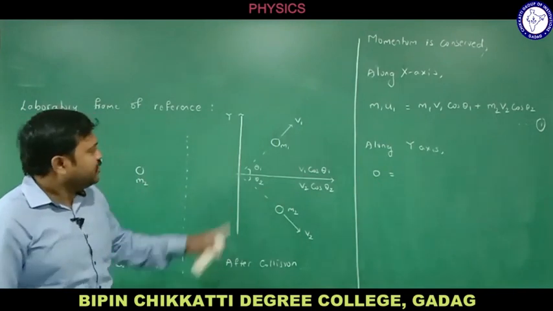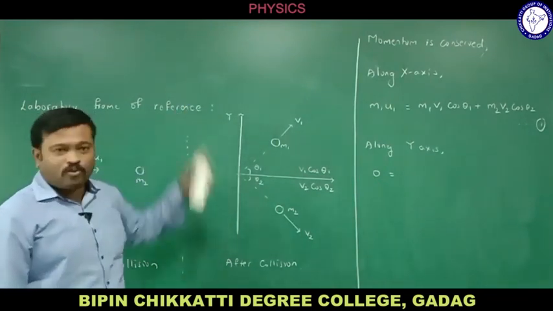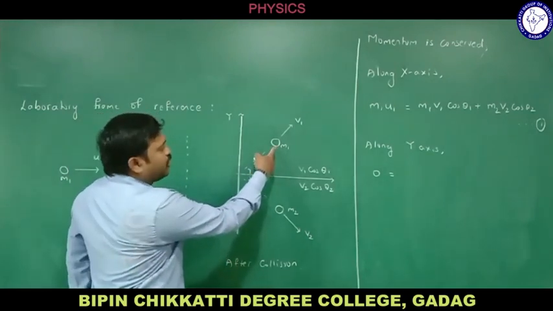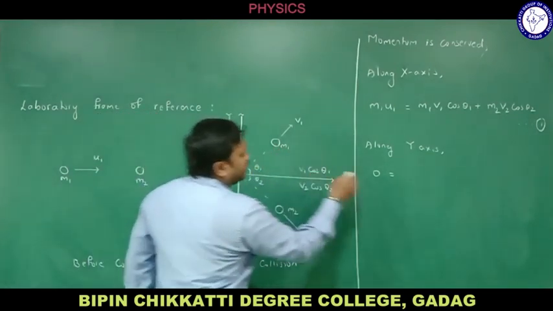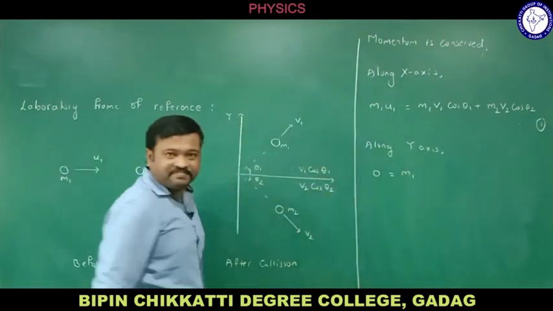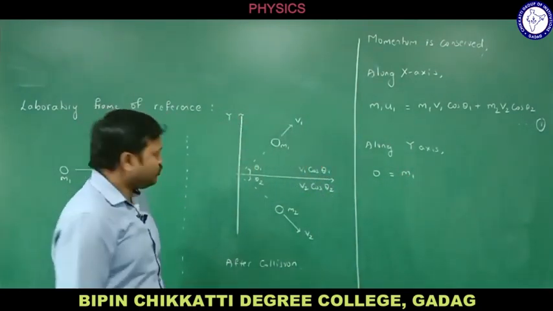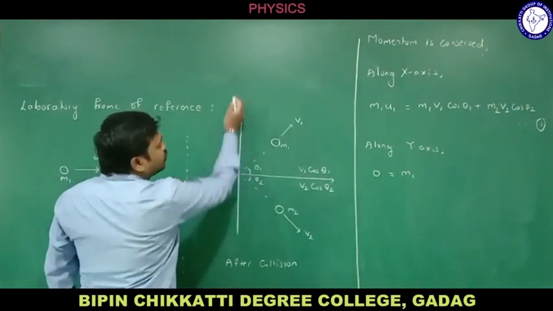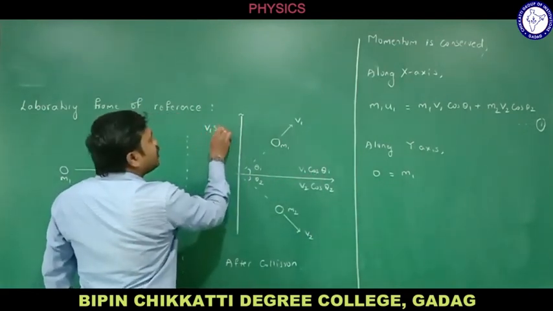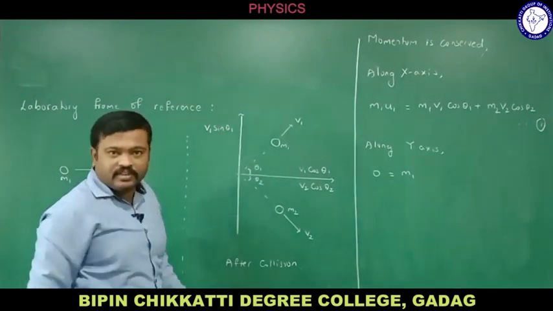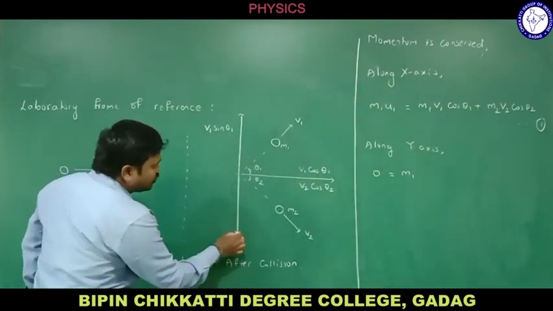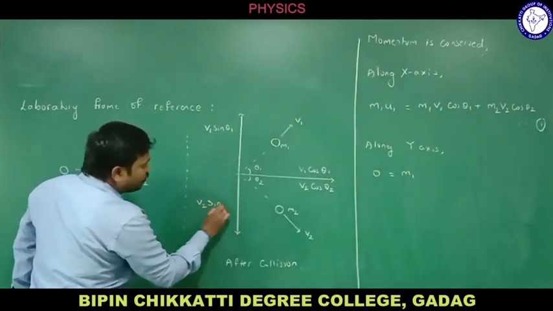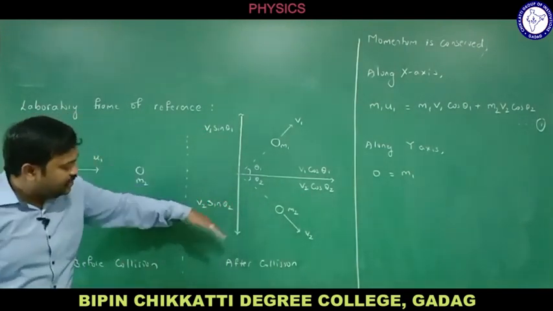Right? Okay, here, yes, we have the velocity component along the y-axis, so we need to consider it now. So what is the momentum along the y-axis of this particle? m1, and the velocity along the y-axis. Do remember, this is v1 cos theta 1, then this will be along this, so what shall I write? v1 sin theta 1. Rectangular components. So if this is v2 cos theta 2, this will be v2 sin theta 2, and it is in the opposite direction.